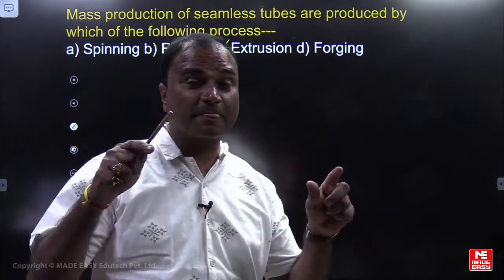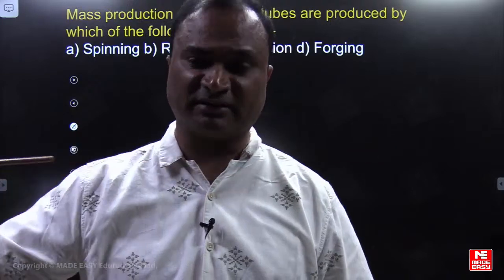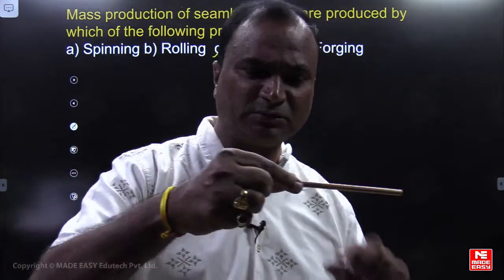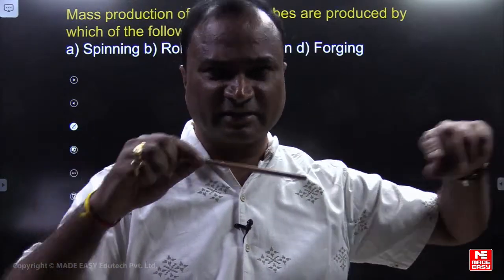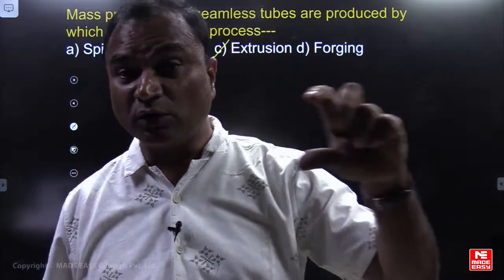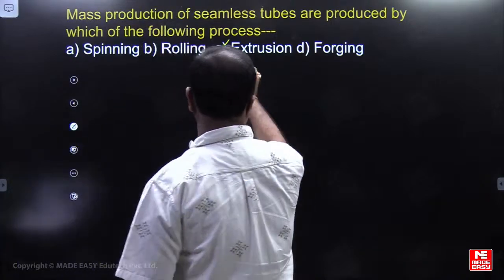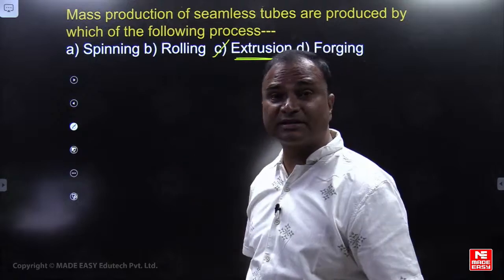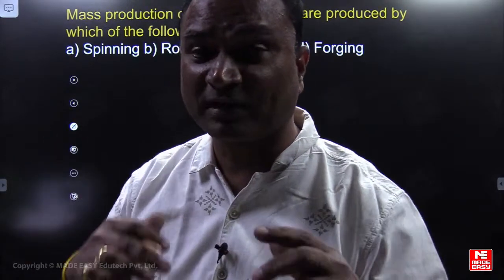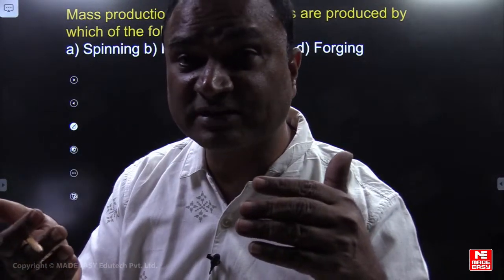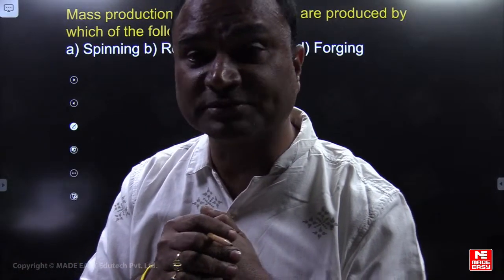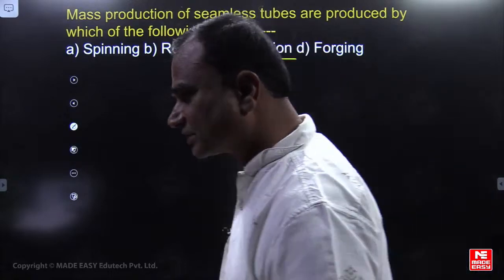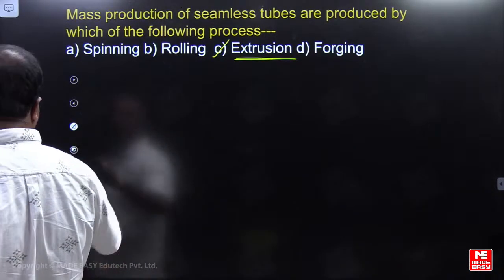Friends, by providing a mandrel in a die, or adding a mandrel to the plunger itself, the metal moves over the mandrel and hollow tubes can be produced in mass production by extrusion. Small tubes can be produced by roll piercing also, which we have discussed, but where length is less. Mass production means we go for extrusion.